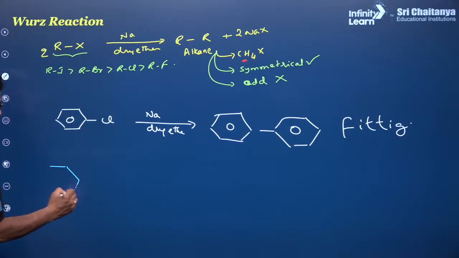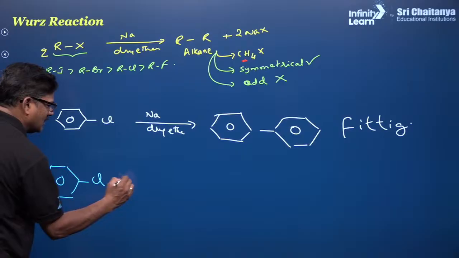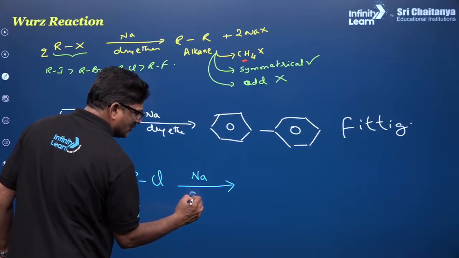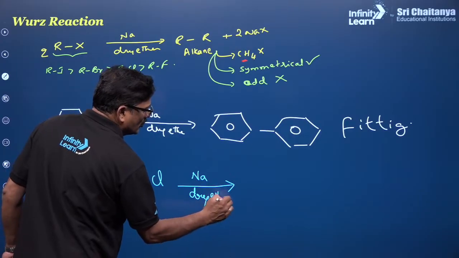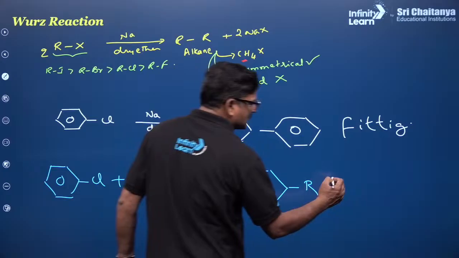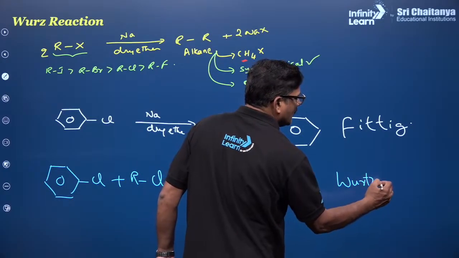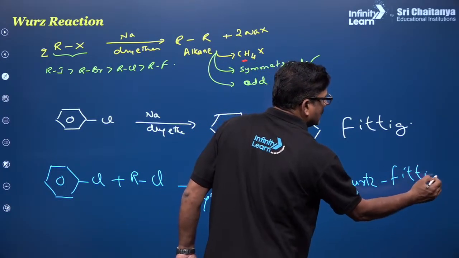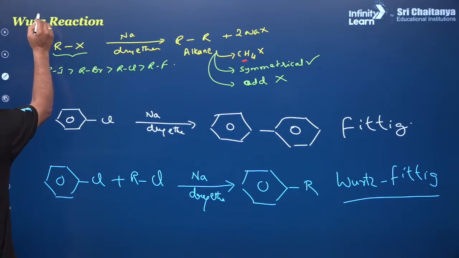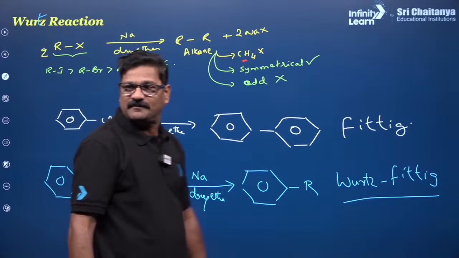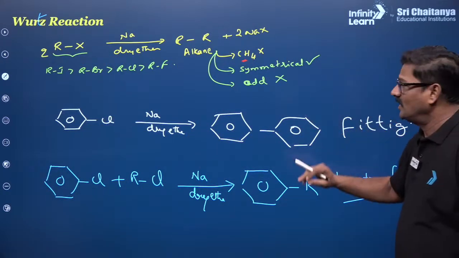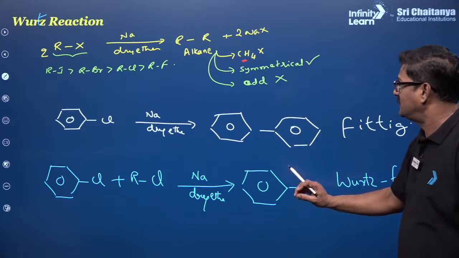Okay, so chlorobenzene and alkyl chloride are treated with sodium metal in dry ether. So what you are going to get, alkylbenzene is formed. This is called Wurtz reaction and Fittig reaction. So this is called the Wurtz-Fittig reaction. So Wurtz reaction, Fittig reaction and Wurtz-Fittig reaction.